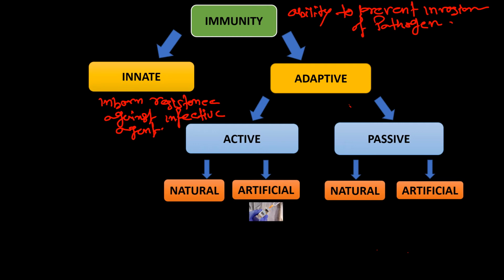The next, adaptive immunity, is also the resistance against infective agent that an individual achieves or adapts during course of his or her life. When a person encounters pathogens, he or she is going to develop a type of immunity that is called adaptive immunity.